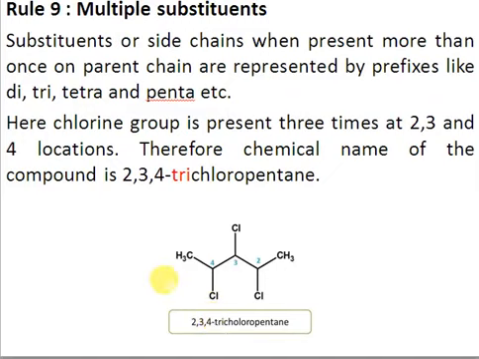So whenever you have numbers, you have to place a comma. Whenever there are 2 or more substituents, you have to place a comma, but there is always a hyphen between a number and a word. And between 2 different words, there is always a space. Right, so when you are dealing with numbers and numbers, place a comma. When you are dealing with name and name, use a space. But whenever you have a number and a name, then always you have to use a hyphen here. Right, the correct name will be 2,3,4-trichloropentane.